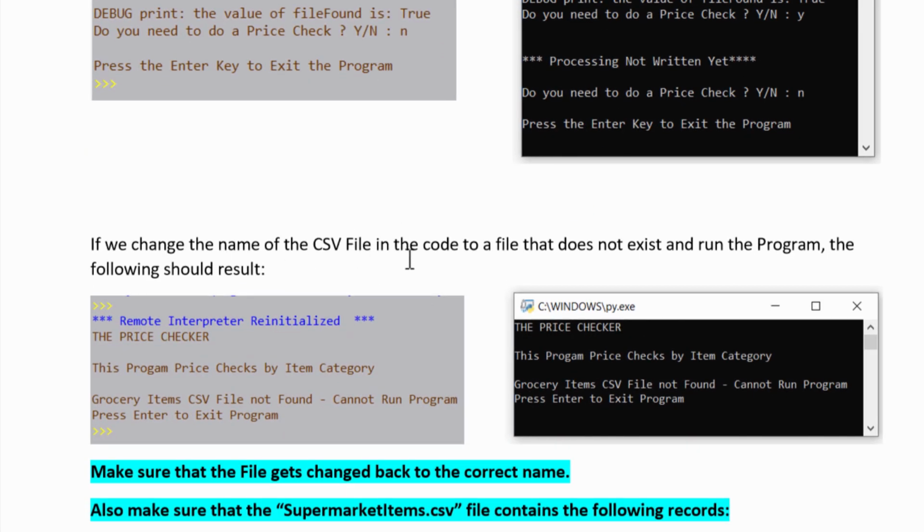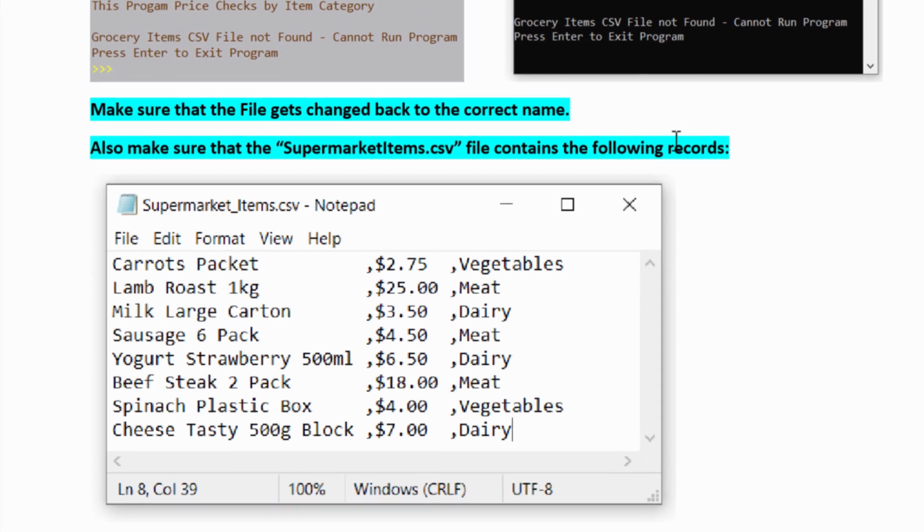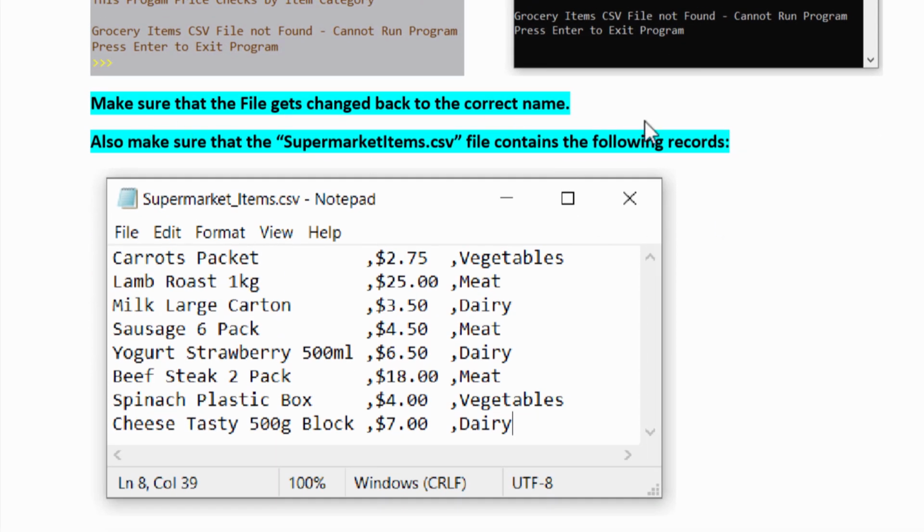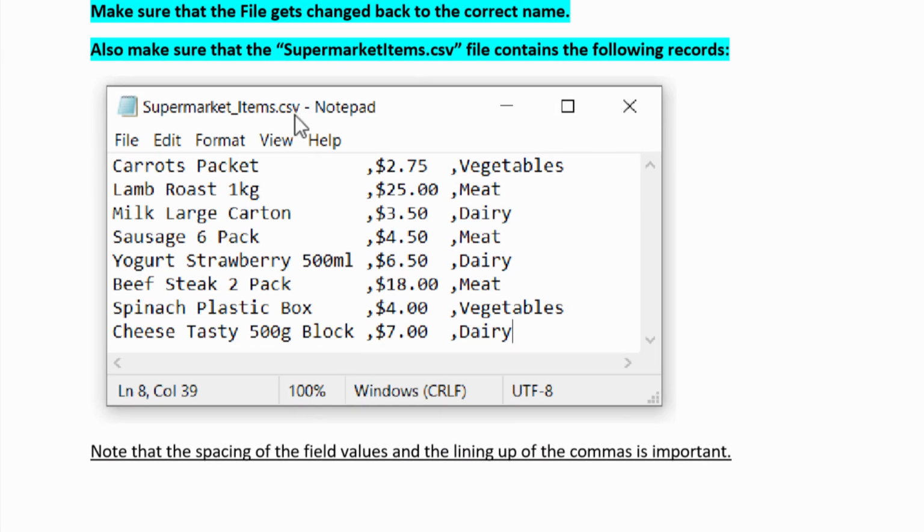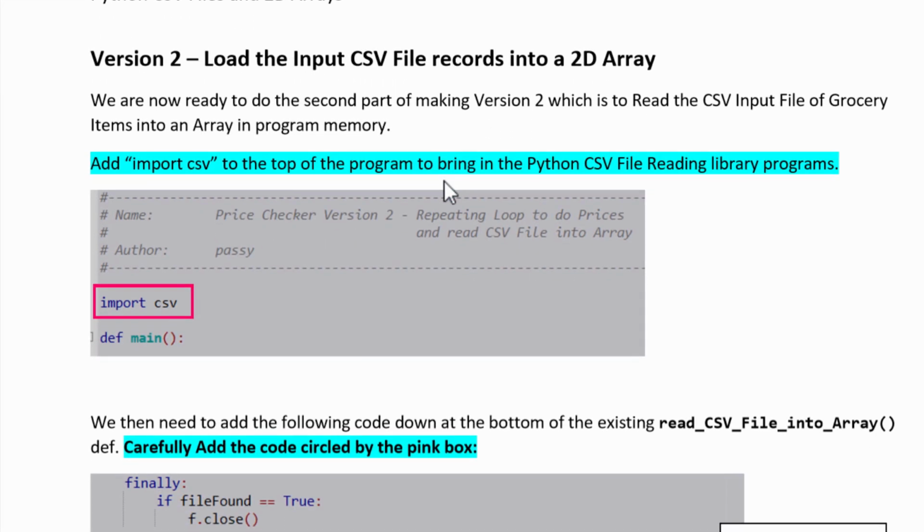Now if we change the CSV file in the code, change it to some name which we can guarantee the program won't find, we should get the error message, grocery item CSV file not found, cannot run program, press enter to exit. Okay, so that was all learning we did in the homework excuser. If that's not making any sense, make sure you've gone back and done the homework excuser lesson. Now also make sure the supermarket items file has those extra things added in. So you've got tasty cheese and spinach and all those things as well. So all of these records. That's a good little practice on editing the file, and when editing the file in Notepad, make sure it's saved as CSV.